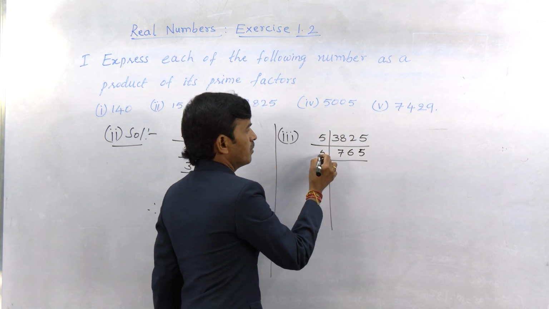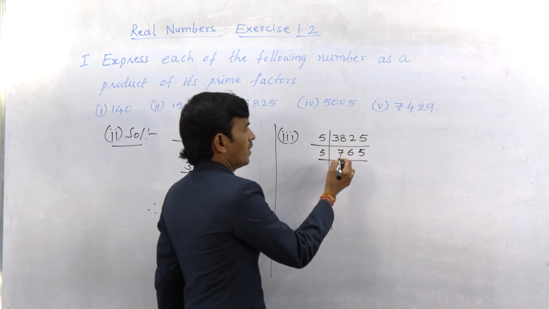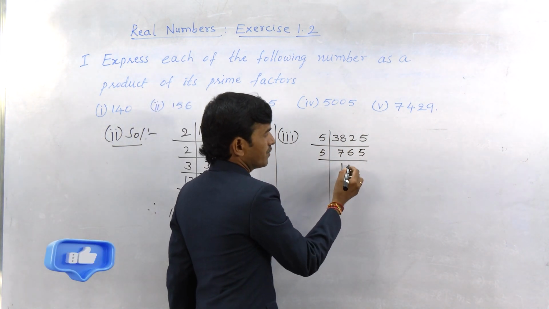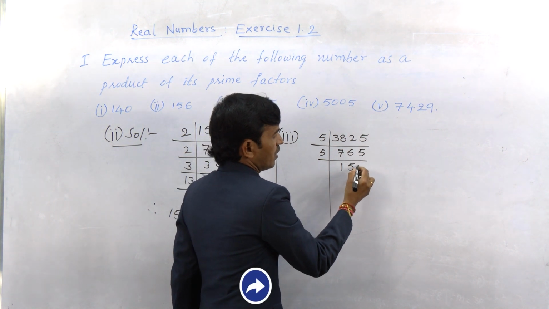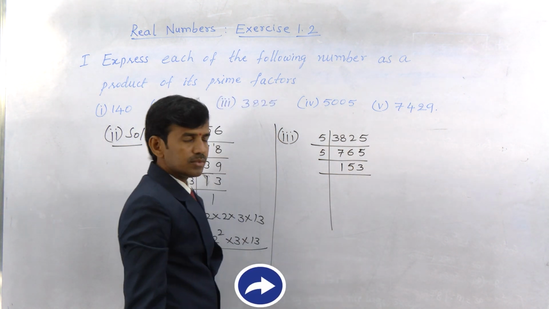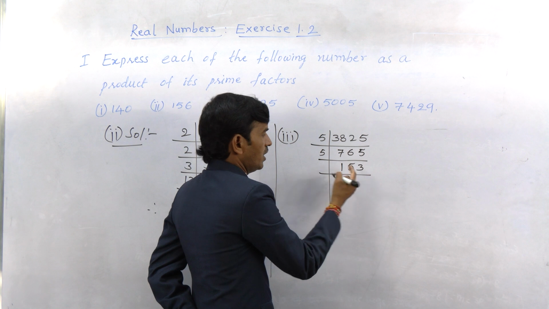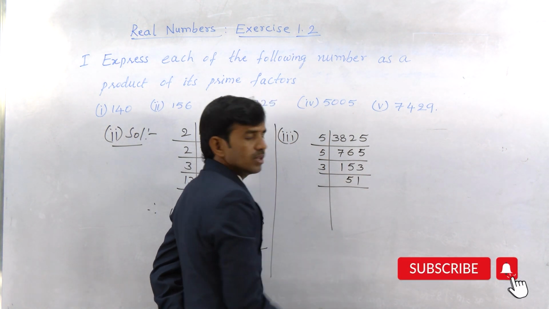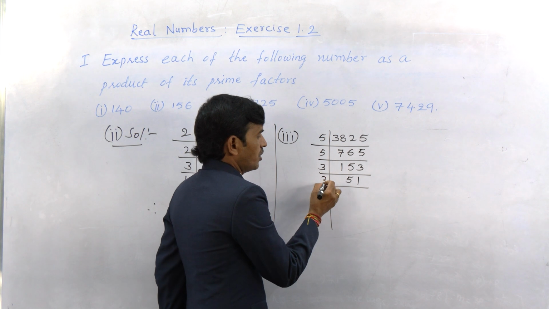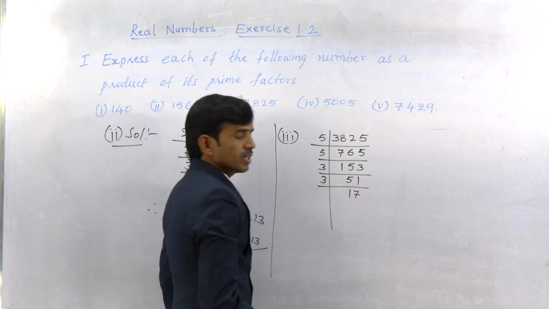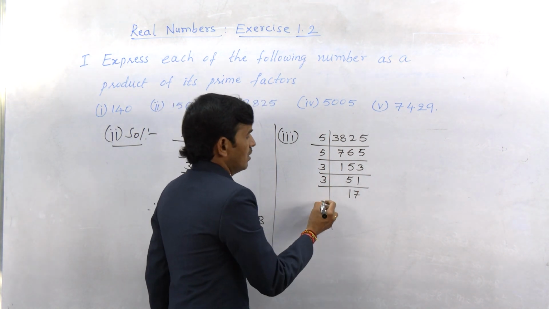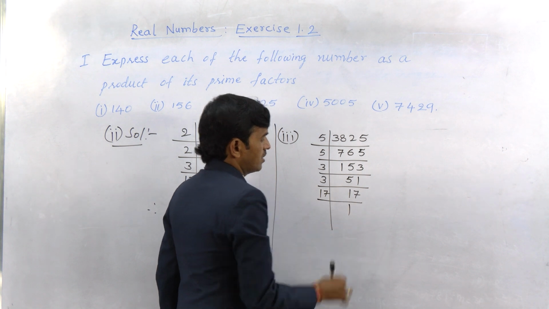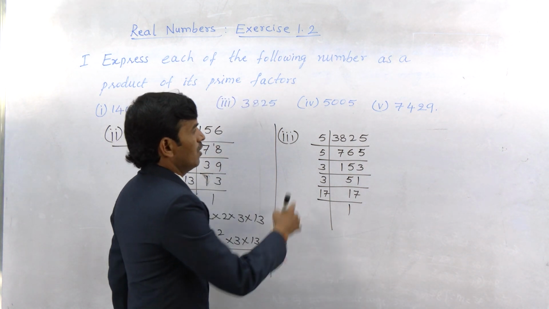Next again it can be divided by 5: 5 1s are 5, 2 left, 5 5s are 25, 5 3s are 15. Next, it ends with 3, so we can also divide by 3: 3 5s are 15, 3 1s are 3. Next 3 17s, 17 3s are 51. Next with 17, 17 1s are 17.